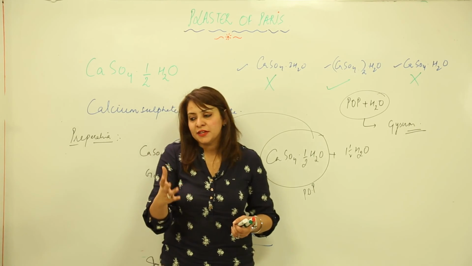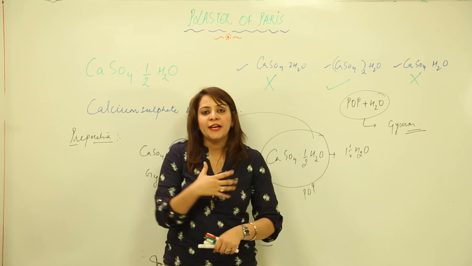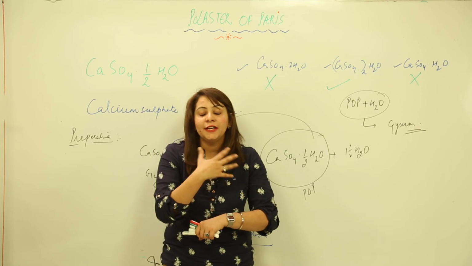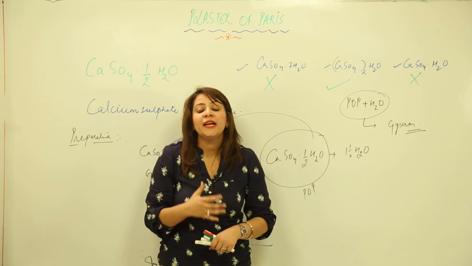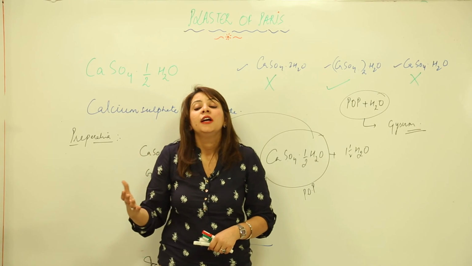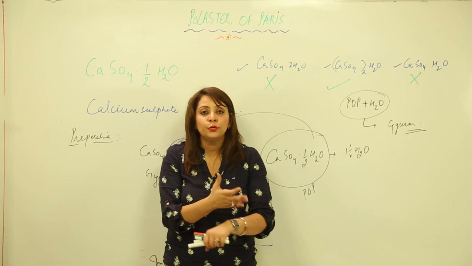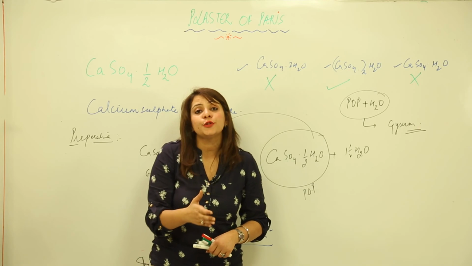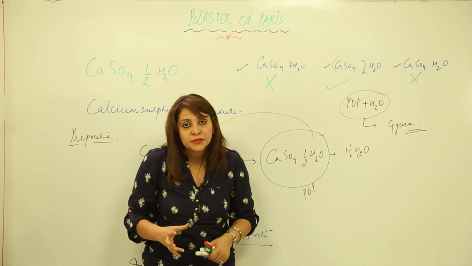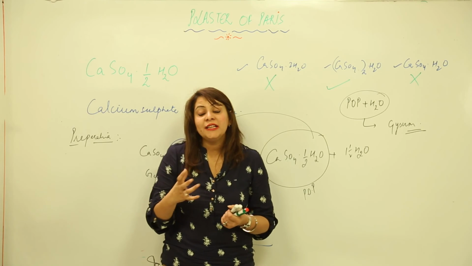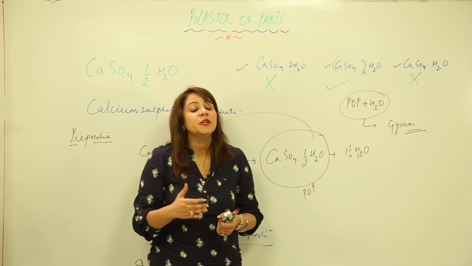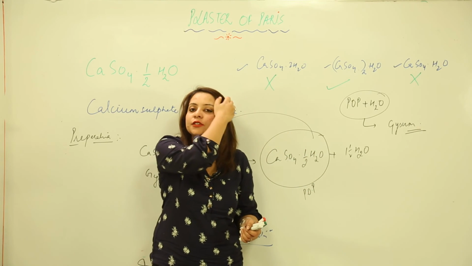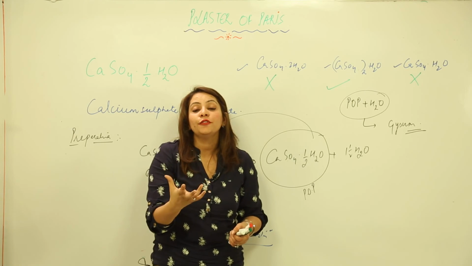You must have seen that if some friend of yours has a fractured bone, he cannot remove the plaster on his own. What he has to do is visit a doctor, and the doctor will use a certain kind of tool to cut that plaster, because that plaster is very hard, and you know the constituent of that plaster is gypsum. So I think you can recall how hard it is, right? Gypsum is a very hard substance. So this is how POP is used for joining fractured bones. It is one of the important uses.